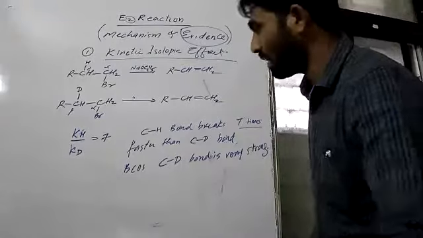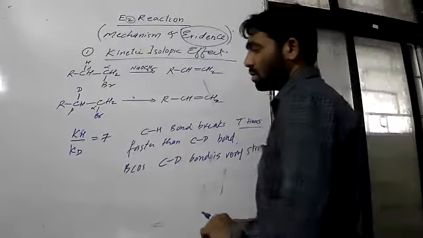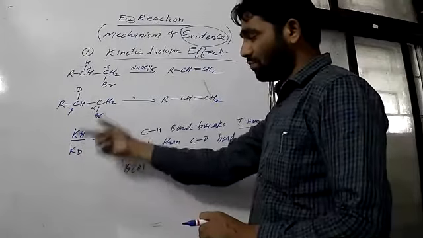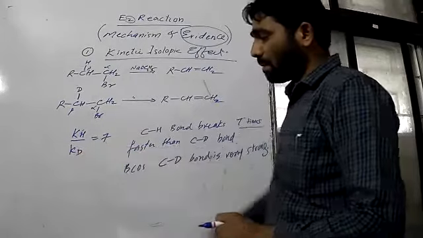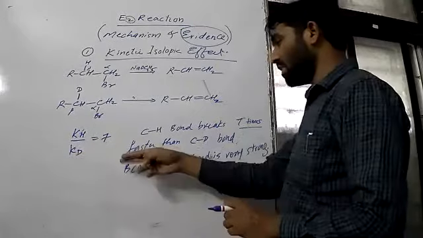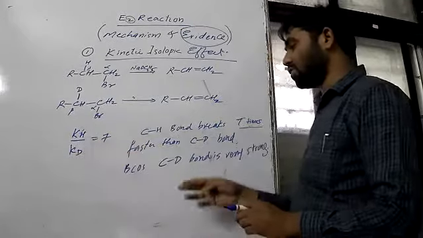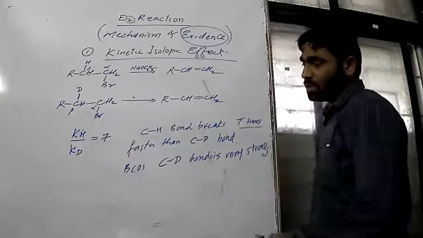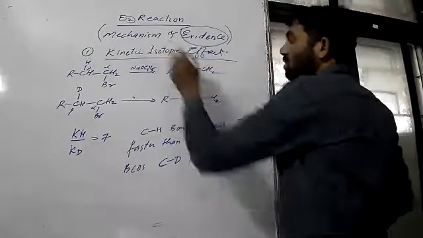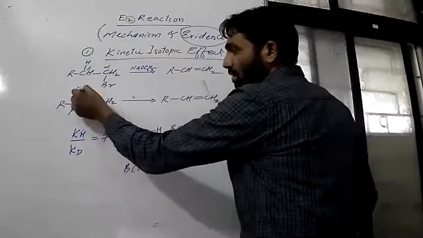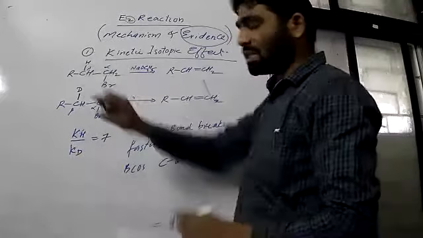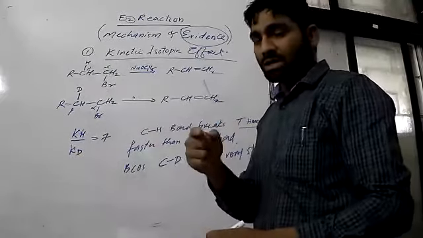Similarly, if you change this deuterium by any other, say tritium, this ratio kH upon kD also increases because that bond becomes even stronger. So this first point, the kinetic isotopic effect, shows that the rate of this bond breakage is not the same.